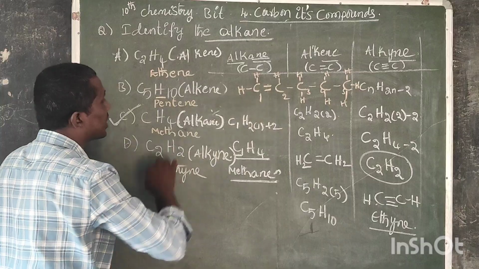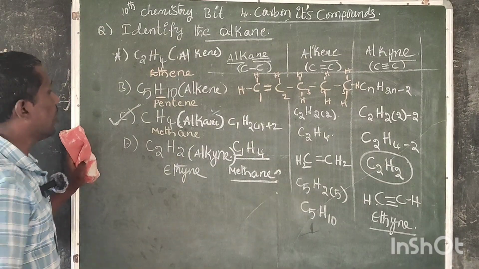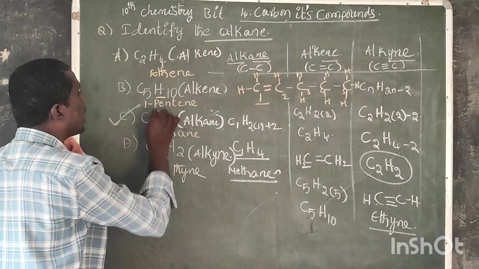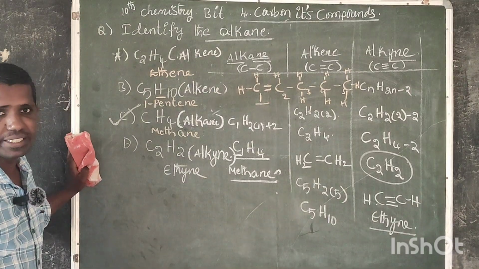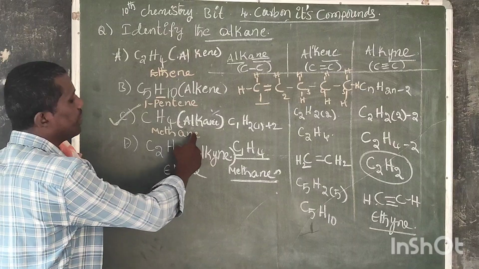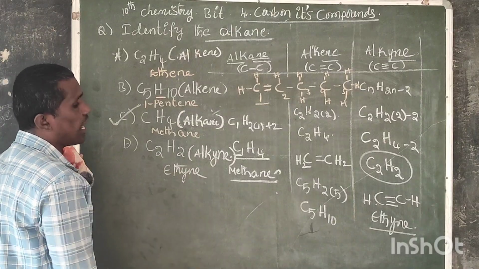C5H10. This is the structure of pentene. Once again, the double bond exists at the first carbon, so it is also called 1-pentene. Okay, the next one, methane and ethyne.